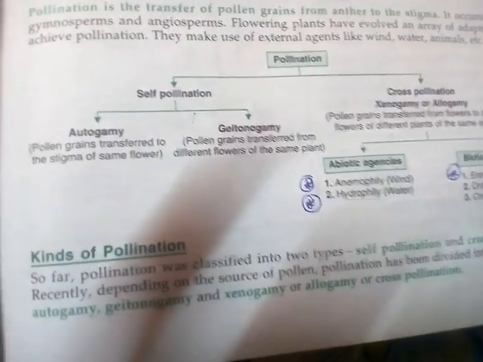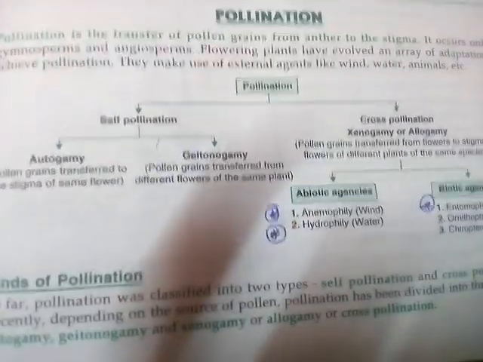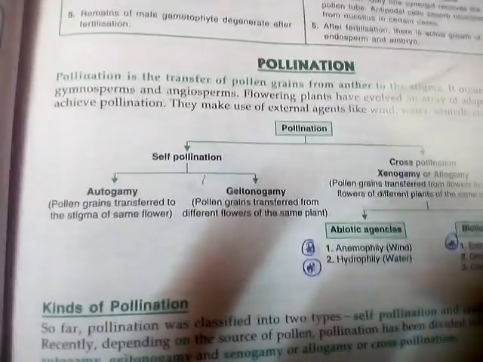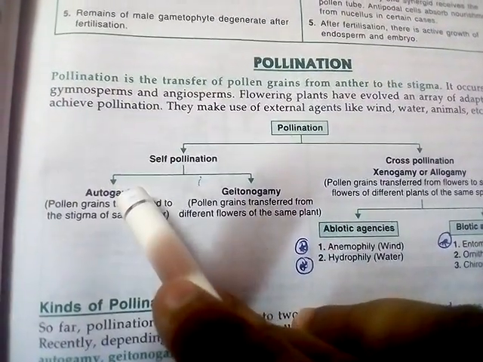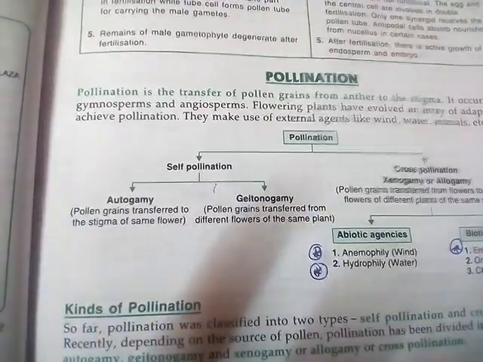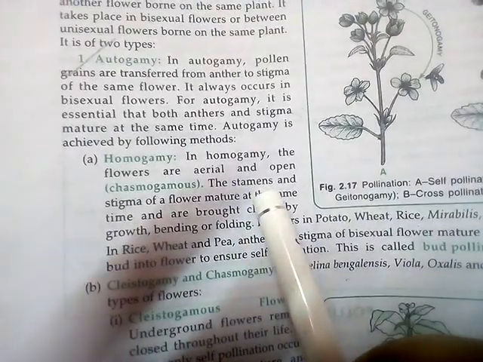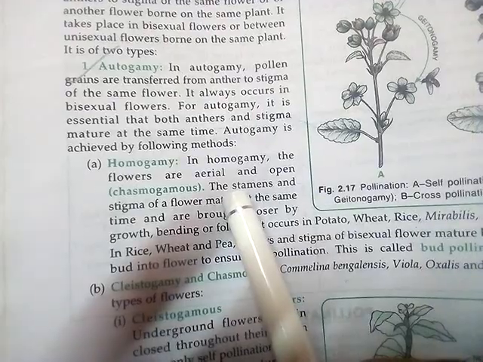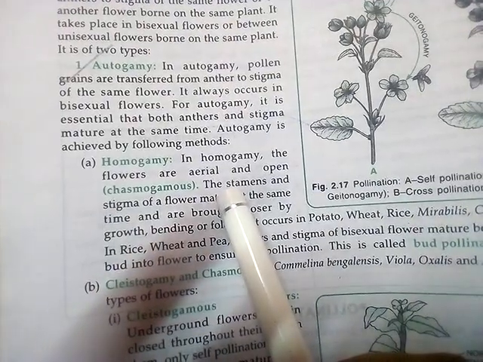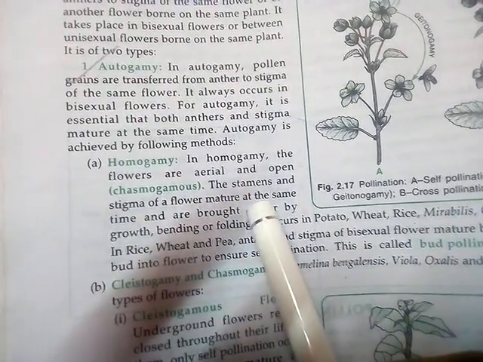Now I will describe the different types of autogamy. Autogamy can be of two types, homogamy and cleistogamy or chasmogamy. So what is homogamy? In case of homogamy, the flowers are obviously aerial and open, and both the anthers and the stigma open at the same time.